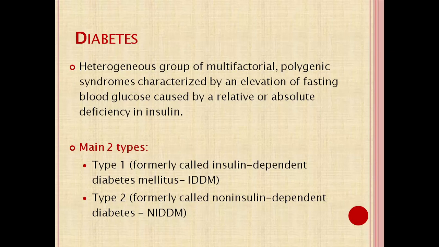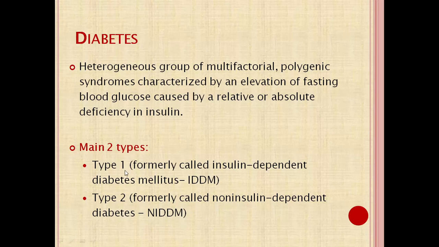Diabetes. Diabetes is a disorder caused by a multifactorial polygenic syndrome characterized by an increased blood glucose level. It may be due to a relative or absolute deficiency of insulin. It is mainly classified into two types, type 1 and type 2. Type 1 is formally known as insulin dependent diabetes mellitus, IDDM, and type 2 is formally known as non-insulin dependent diabetes mellitus, NIDDM.